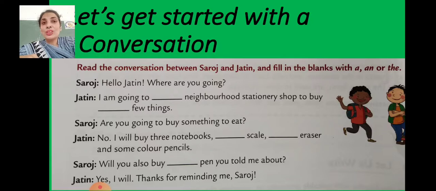See, Saroj is asking Jatin that are you going to buy which pen which she also knows, and Jatin also knows that pen. So the pen, which is familiar to both the speaker and to whom he is speaking. So the pen. Okay. So let's move towards the next slide.